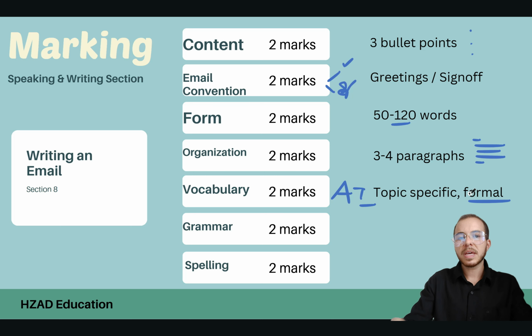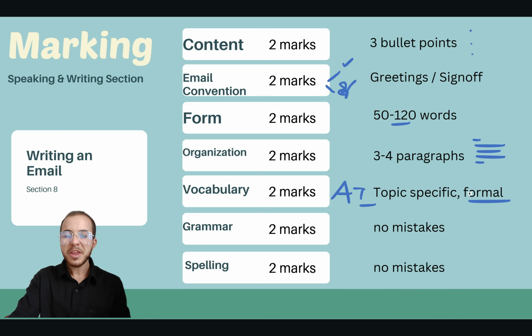Topic specific means that we are matching the vocabulary of this topic. If it's about computers, we should have vocabulary related to computers, models, requesting a service. You don't want to repeat words more than once unless it's a word that has no synonym. Like computers, we're not going to use a synonym for that. So computer you can use multiple times. But other words like I would like to request or it is a pleasure to, these types of words we can have synonyms for. Grammar, spelling, no mistakes.